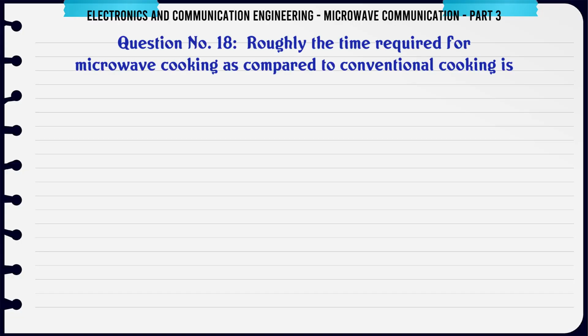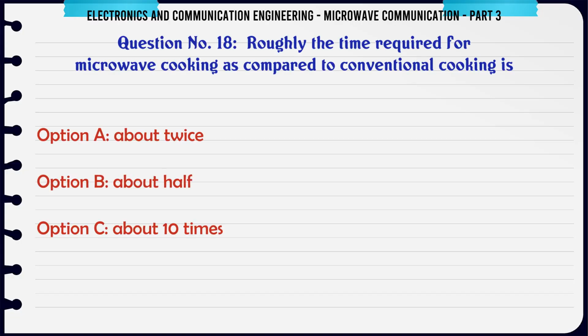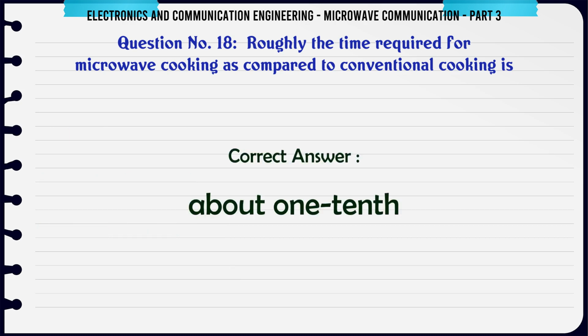Roughly, the time required for microwave cooking as compared to conventional cooking is: A. About twice, B. About half, C. About 10 times, D. About 1/10. The correct answer is about 1/10.